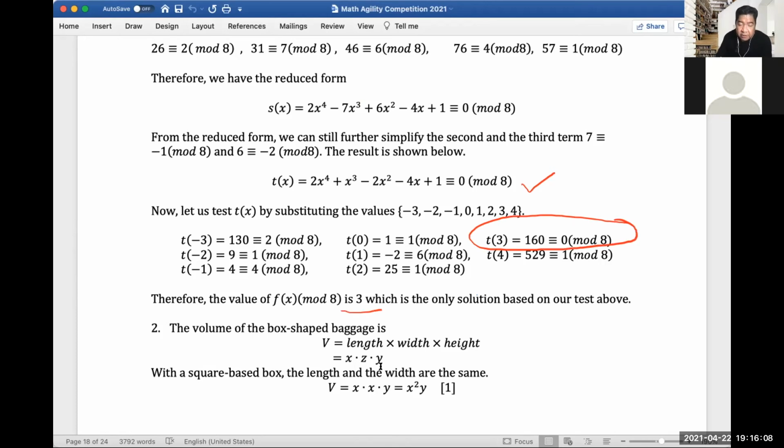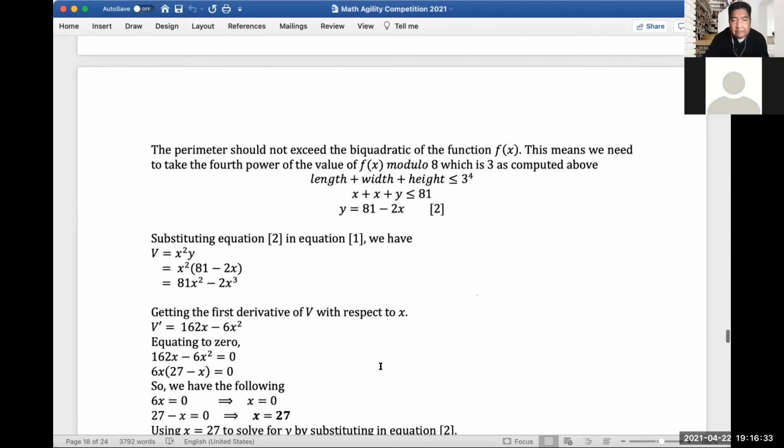And for question number 2, we need to find the volume. The volume of the box-shaped baggage is length times width times height. Since this is a square box, the base should be a square, so length and width would be the same. So that's x squared times y. This would be equation 1. Let me scroll up. Again, it says here the perimeter should not exceed the biquadratic of the function f of x.